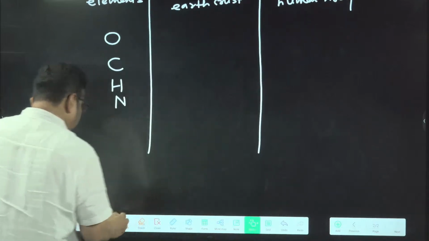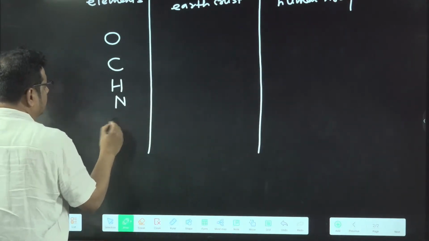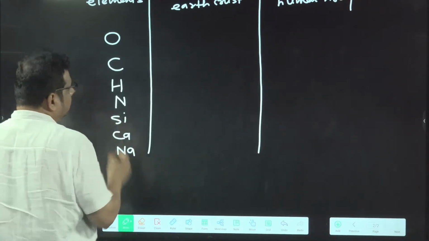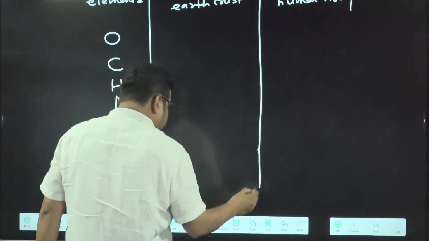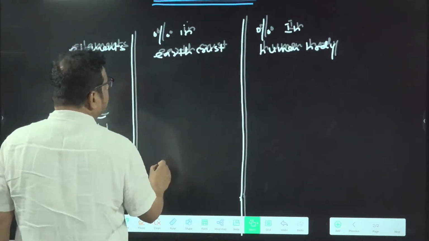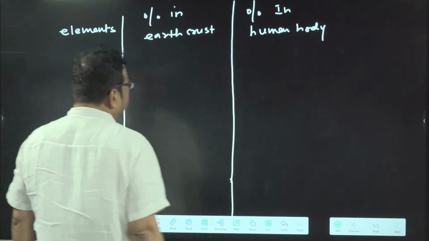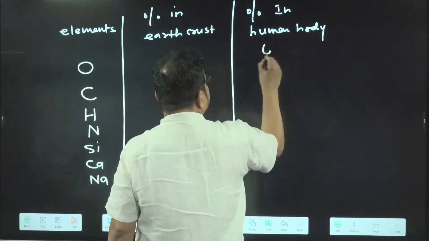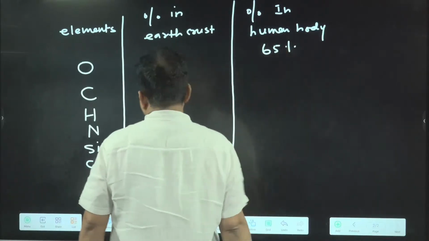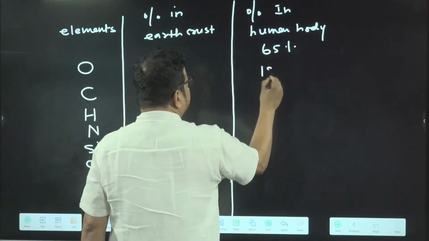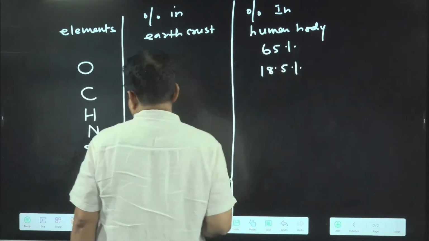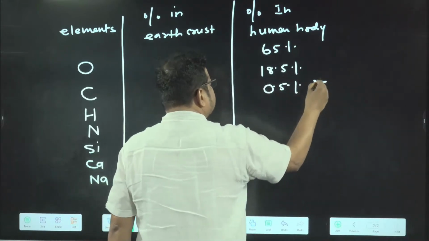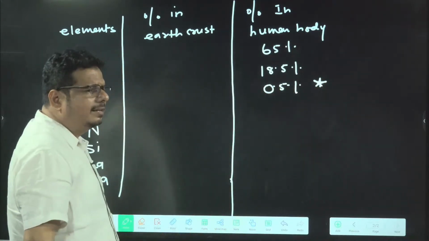Got the idea or not? Then I'm writing silicon, then calcium, then sodium. So that much I'm writing. Do you know how much percent oxygen is present in the human body? It is data from your NCERT. In the human body, oxygen is how much percent? 65%. Right? Carbon is how much? 18.5%. If you talk about hydrogen, NCERT wrote 0.5%. Here is a data glitch. It is wrongly written in NCERT.